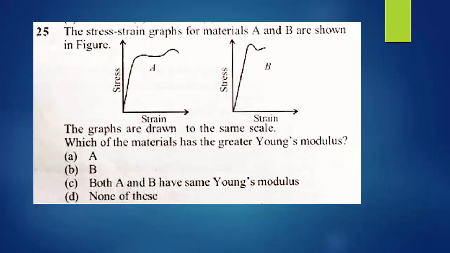25th question. The stress strain graphs for material A and B are shown in the figure. They had given two graphs, for material A and for material B. You can observe the graph. This is the stress versus strain graph for material A and for material B. The graphs are drawn to the same scale. Which of the materials has greater Young's modulus? Which is having greater Young's modulus, A or B, or both? So that we have to determine.